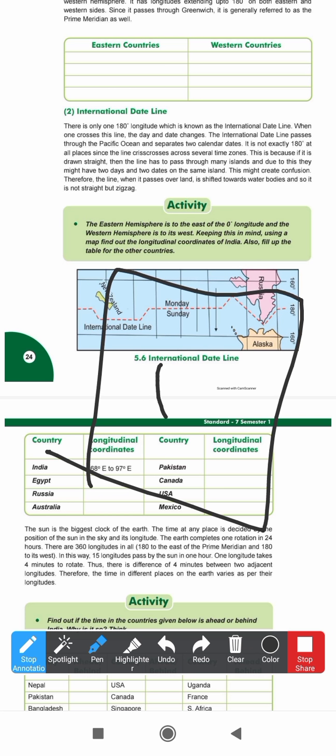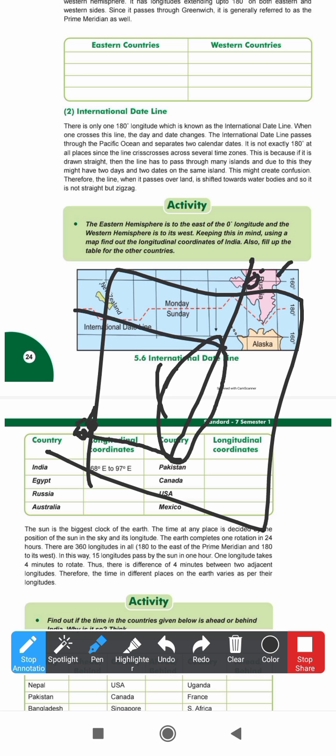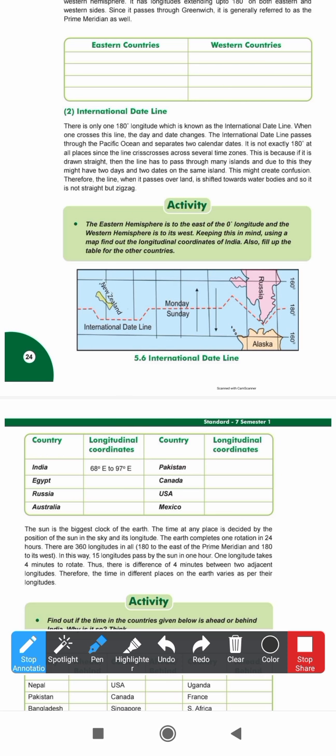For example, if you find one country like this, you have to take one point over here, so it is one point, x and y, and another point over here, x and y. There are two different points. It means your country starts at this and at this. So these are the things, that is 68 degrees to 97 degrees west. They have given two, right?